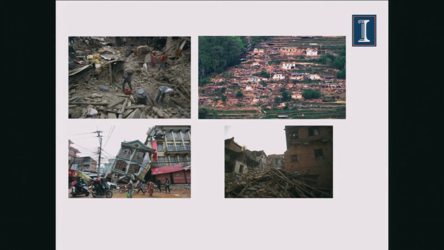Just to give a brief background on how the disaster was, it affected a lot of places, including the villages on the upper right-hand side, the concrete structures on the left side, the old houses, and historical buildings as well. So there was a lot of destruction all over the place and to all kinds of building structures.